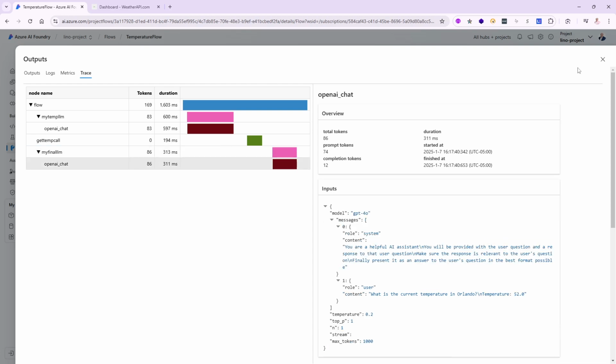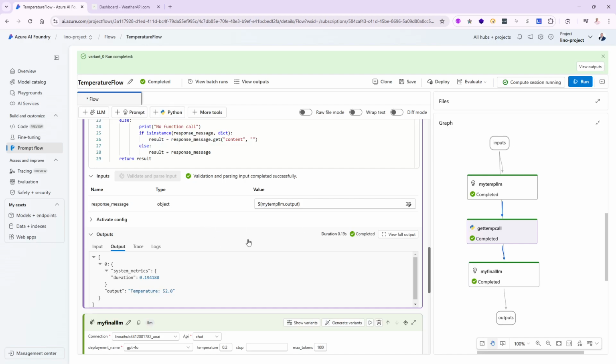Isn't that pretty cool? All right, I hope this was useful to show you how to create function calls and what their uses are for. They are the most powerful thing in my opinion. Whether using PromptFlow or not, this is the way to go, at least for the foreseeable future in the world of AI.